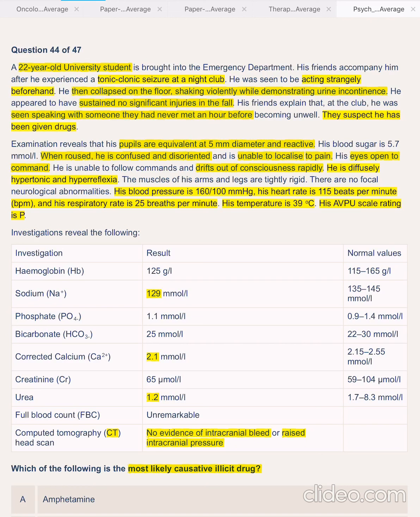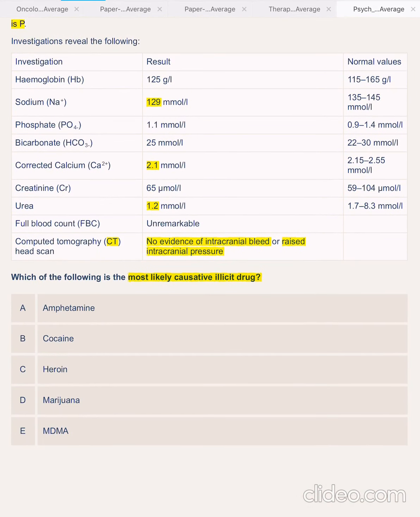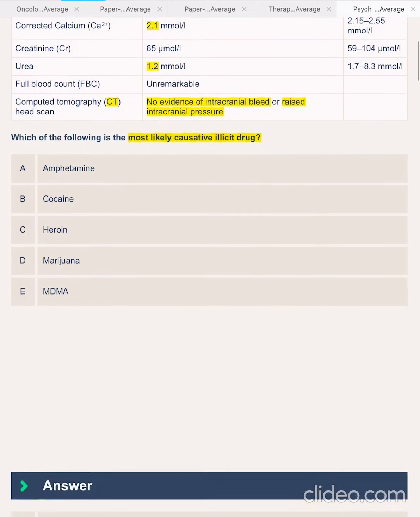Diffusely hypertonic, hyperreflexic, muscles of his arms and legs are tightly rigid, no focal neurological abnormality, blood pressure is high. I think it's amphetamine, but I'm not sure if amphetamine causes rigidity in the muscles. I'm gonna go for amphetamine, even though MDMA could be another.